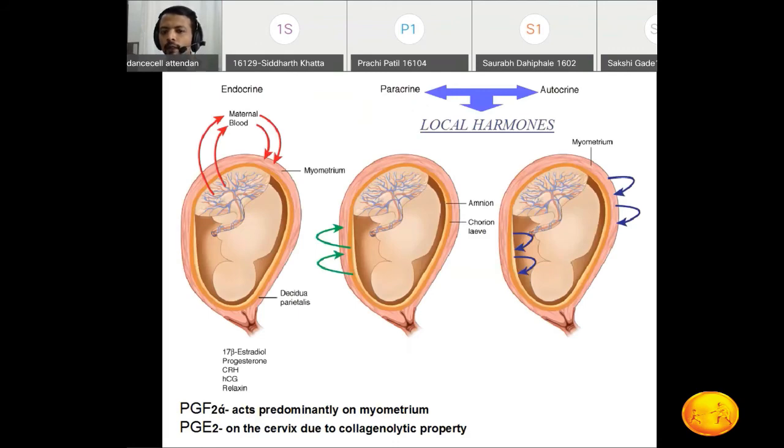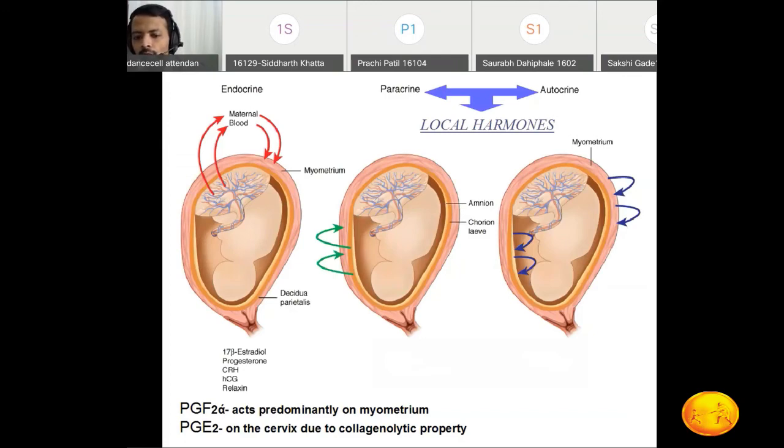Basically, these prostaglandins are local hormones. They act in a paracrine or autocrine manner. What do we mean by paracrine and autocrine? PGF2 alpha is produced by the decidua. It gets absorbed into the blood circulation and acts on the myometrium. That is called a paracrine action. And what is autocrine?